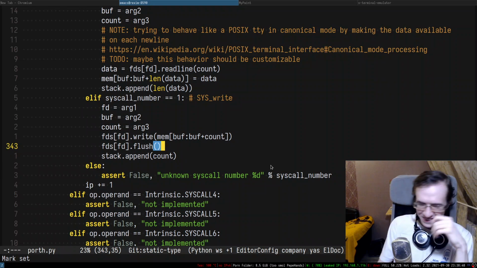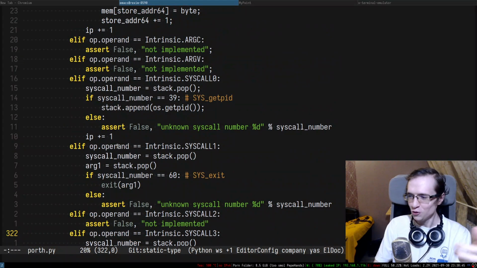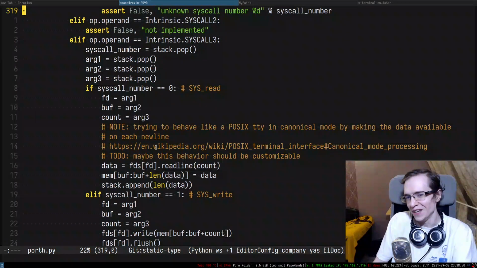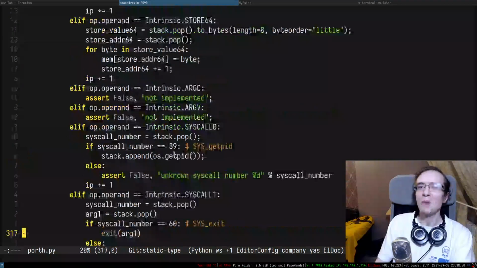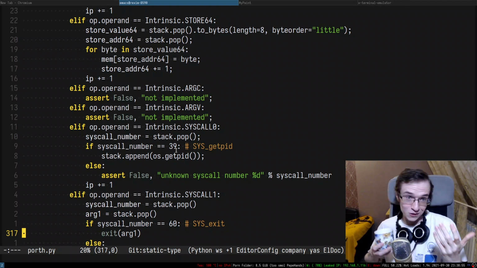Of course, I don't really care about performance of this thing, because I do plan to rewrite all of that in Porth eventually. I just find it funny that we're simulating the Linux kernel in Python. People don't usually do that, but we do it because it's fun.